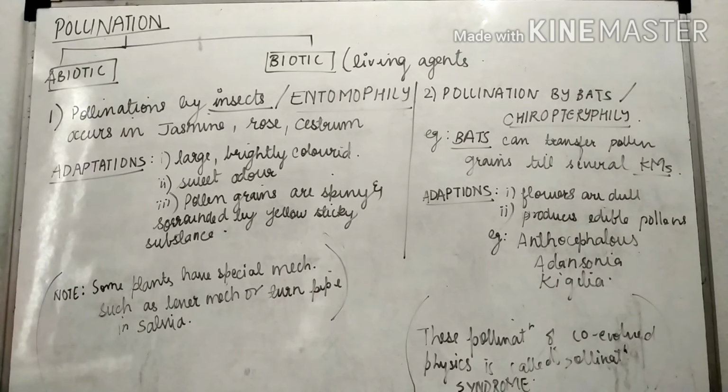In such a mechanism, the name given is lever mechanism or turnpike mechanism. This mechanism has a special feature: in the plant salvia, the stamen part has developed itself into a lever mechanism which leads to pollination.